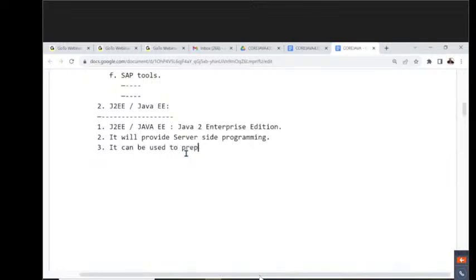It can be used to prepare distributed applications or enterprise applications. By using J2SE, we are able to prepare standalone applications. By using J2EE, we are able to prepare what type of application? An enterprise application or a distributed application. Are you all getting it?